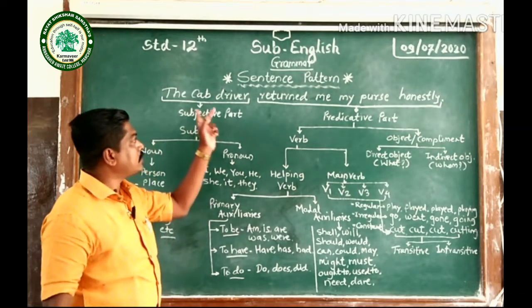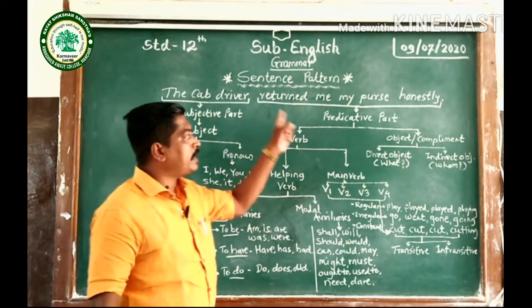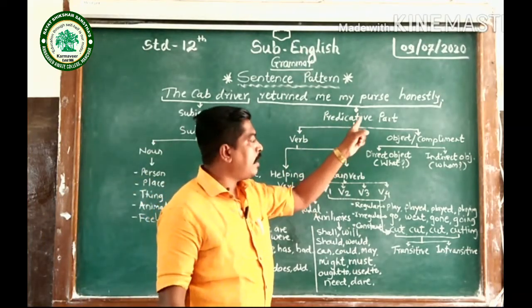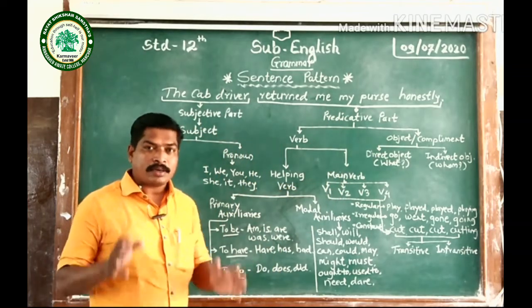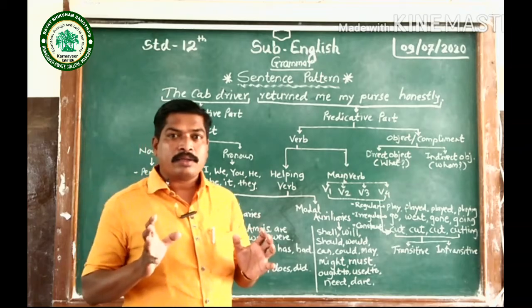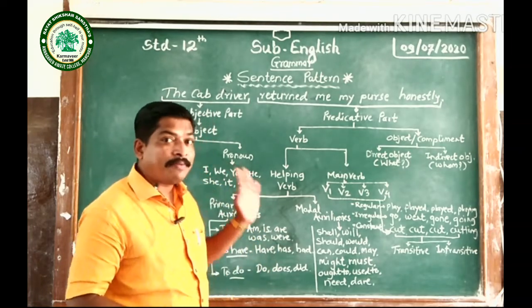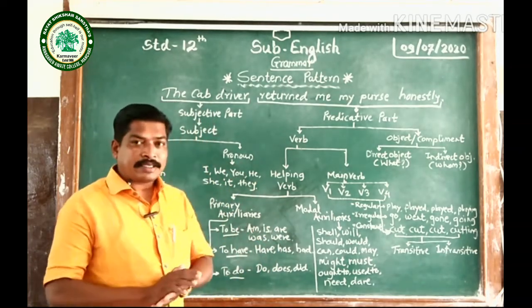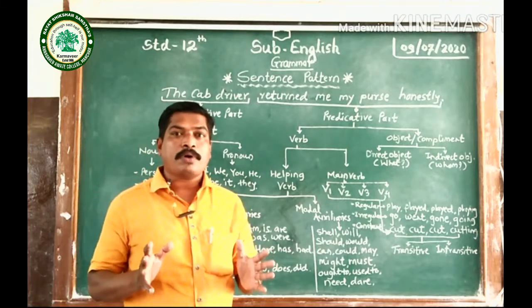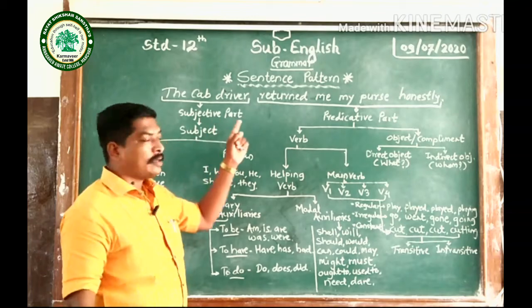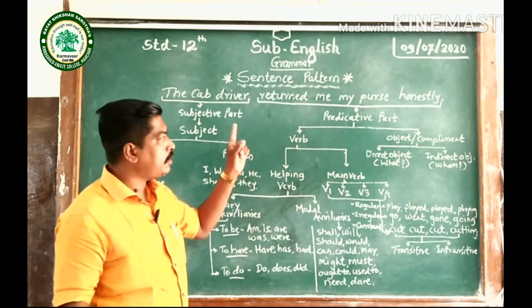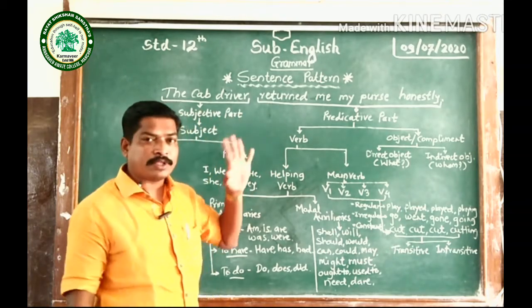All these words, the cab driver returned me my purse honestly, are arranged in a manner so that we can get a meaningful sentence. That is why this is a meaningful sentence.